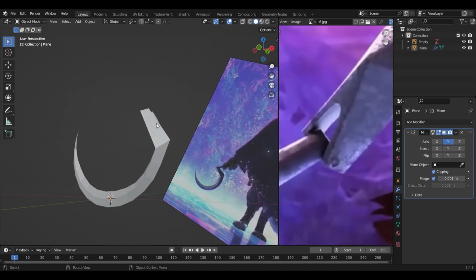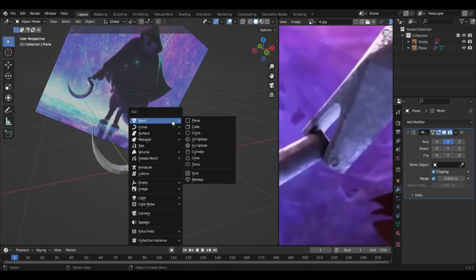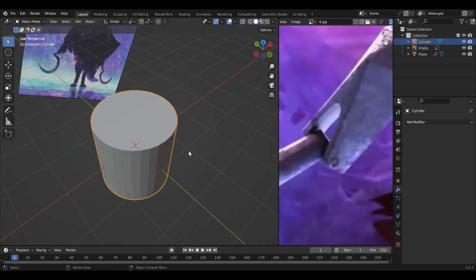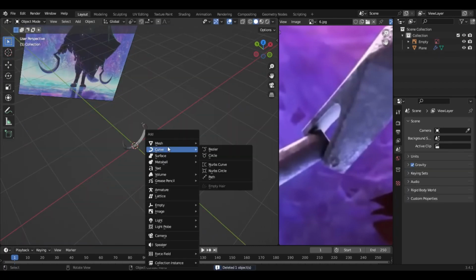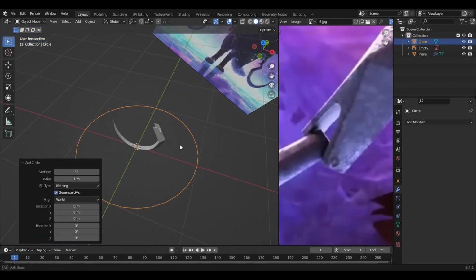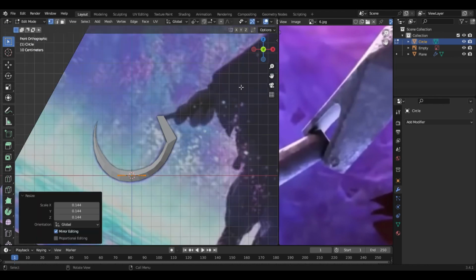Now we are gonna model the handle part. Press Shift A and add a cylinder, the mesh cylinder. Yeah, no, not the cylinder one. Let's add a circle. With 32 is enough, I guess. Press S to scale it. We are not gonna use a mirror this time.